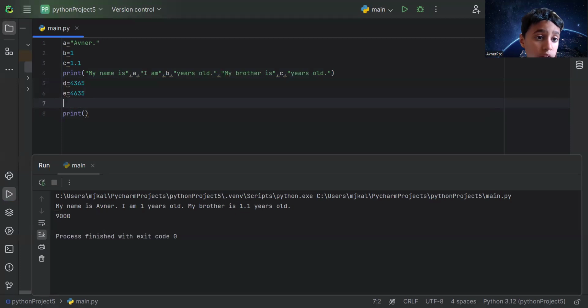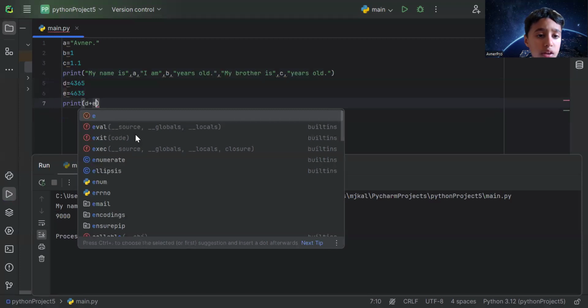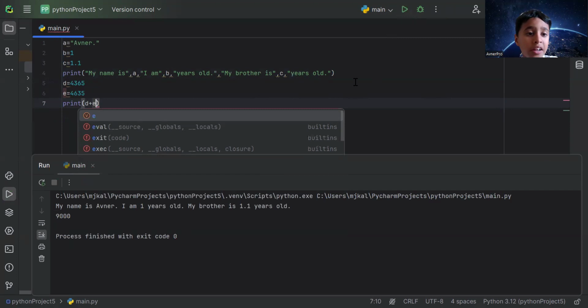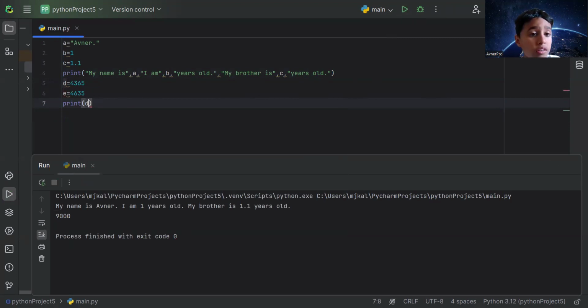But there's another way of doing this. And this is a shorter way instead, okay? This is a shorter way and it's easy to do. So I can just write here D plus E. Simple. I can just write that. Just look. See? I can just write that instead. That's the fastest way of doing it. But the fastest way you could ever do to just add numbers without using variables, right? You can just do this. 4 plus 90. And that's what I showed you in my last class, didn't I?